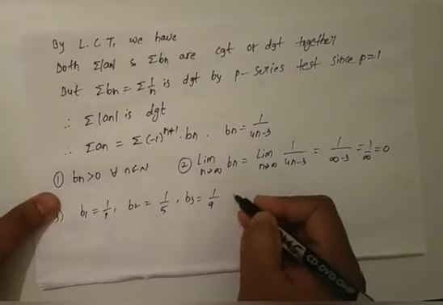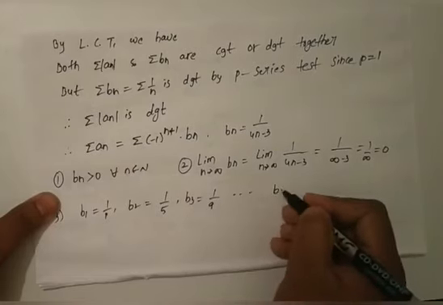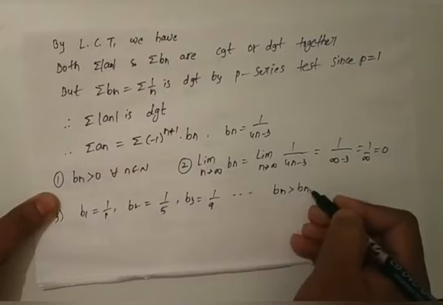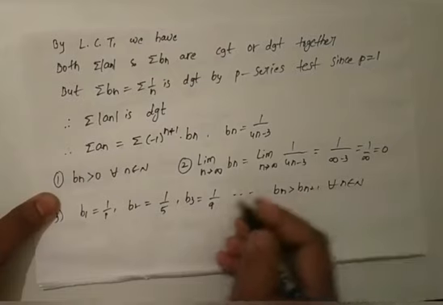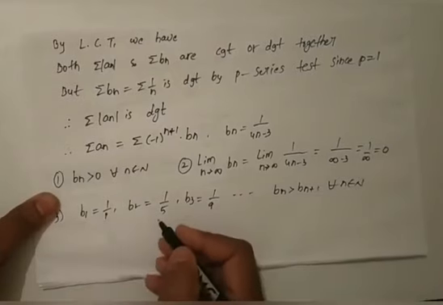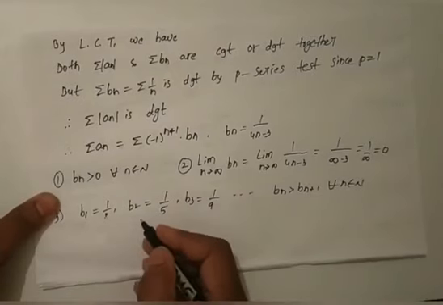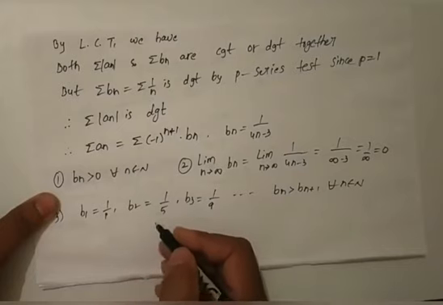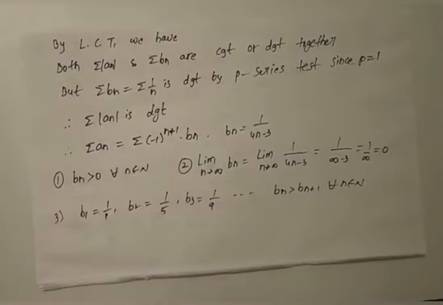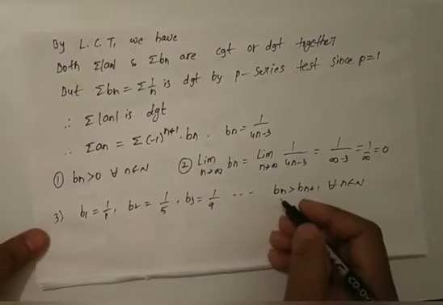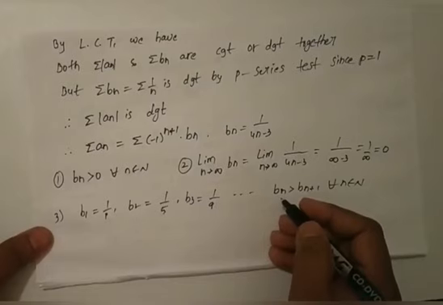Therefore bn greater than bn plus 1 for all n belongs to N, because you can see b1 greater than b2, that means 1 greater than 1 by 5, b2 greater than b3, that means 1 by 5 greater than 1 by 9, and so on. bn greater than bn plus 1. Therefore bn is a decreasing sequence.